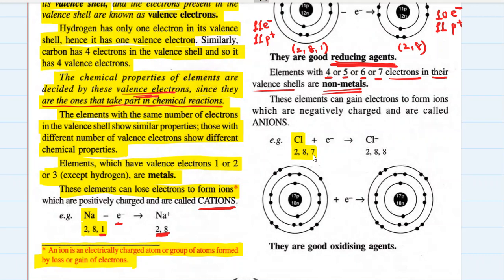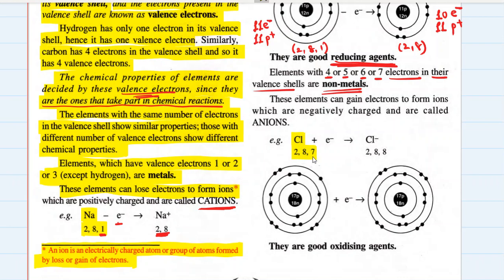It has 7 electrons in its outermost shell. To attain the noble electronic configuration, chlorine should ideally have 8 electrons in its outermost shell, but it has 7. So for chlorine, there are two options. Either it should lose the 7 electrons in the outermost shell and become 2, 8, just like sodium, just like neon,